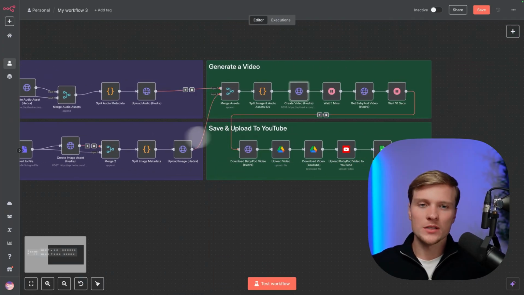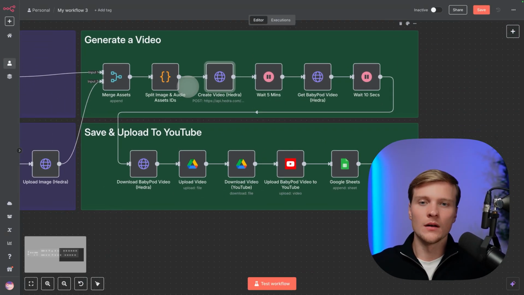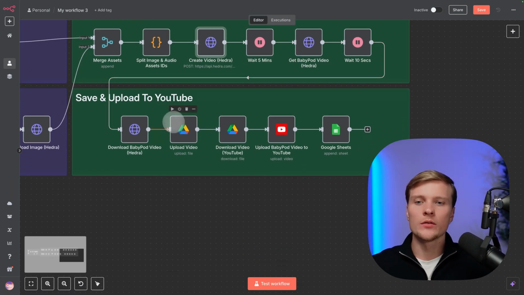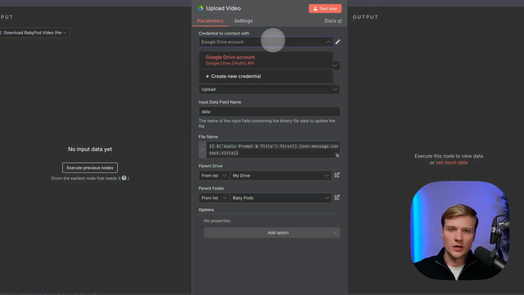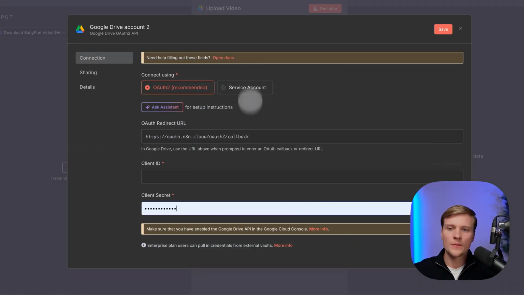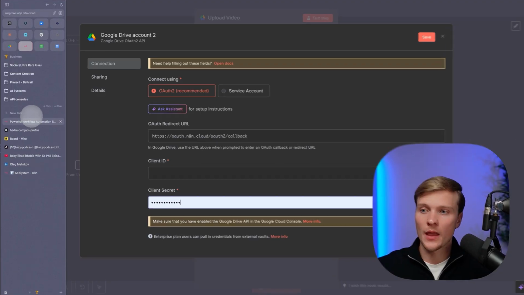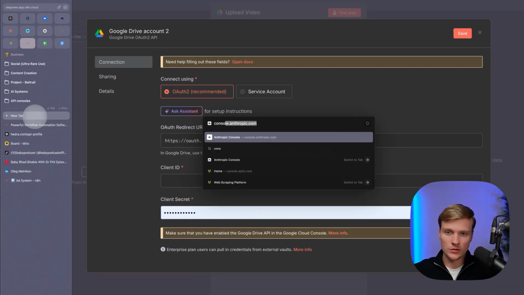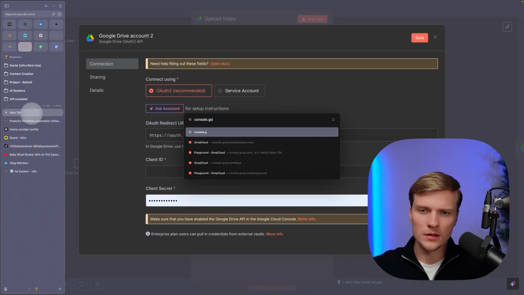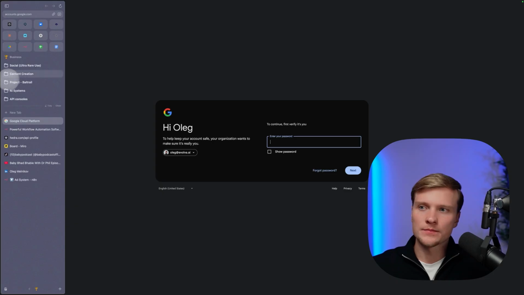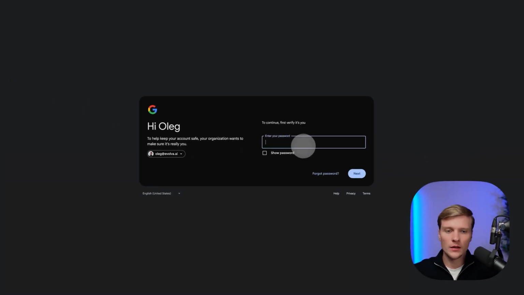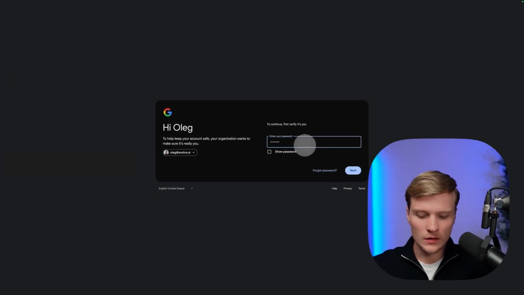And then once Hydro is properly created, then we are going to the Google Drive. Here you will just also press create new credential, and this authentication you will need to do using the Google Cloud Console. And let me show you how to do that. So just type console.google, I guess it's like that. Let's just search it, Google Console, and let's see what pops up. So here we'll need to authenticate. So let me just quickly type in my password.